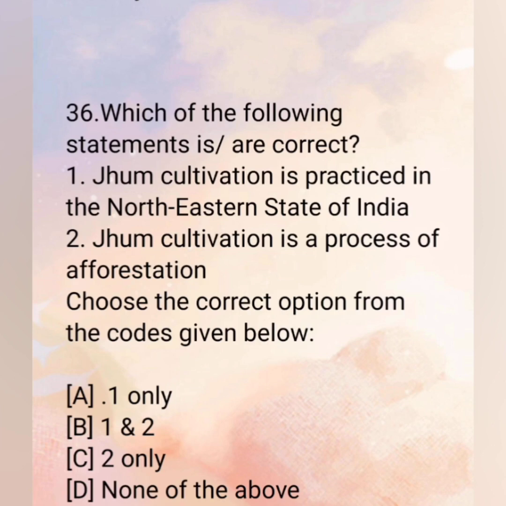First, jhum cultivation is practiced in the northeastern states of India. Second, jhum cultivation is a process of afforestation. Choose the correct option from the codes given below. A. First only. B. First and second. C. Second only. D. None of the above. The correct answer is A.